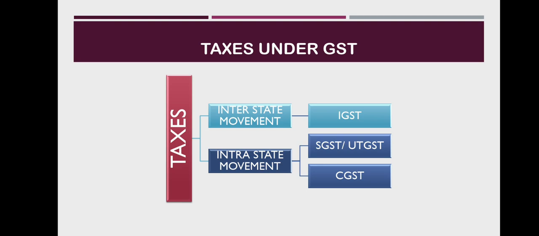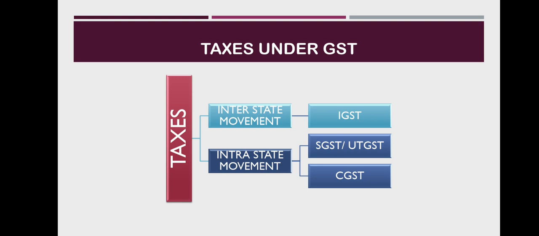Unlike earlier, when there were multiple taxes such as central excise, service tax, and state VAT, under GST, there is just one tax. So, what is CGST? Under GST, CGST is a tax levied on intrastate supplies of both goods and services by the central government and will be governed by the CGST Act. SGST will also be levied on the same intrastate supply but will be governed by the state government.